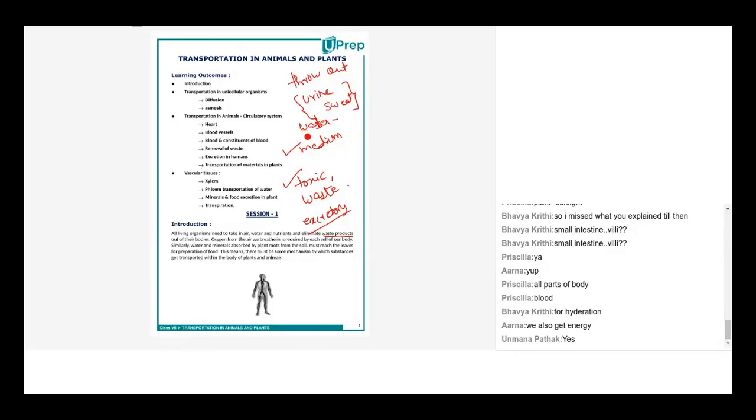People who drink less water visit the washroom less. That means they are not throwing all the waste material from their body. Their body has a lot of toxic waste inside them.